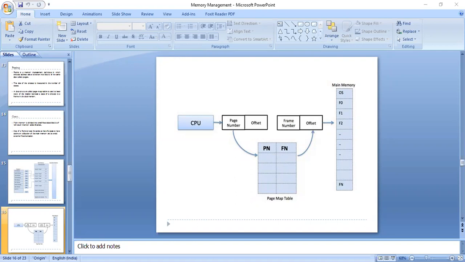When the system allocates a frame to any page, it translates the logical address into a physical address and creates an entry in the page table to be used throughout execution of the program. When a process is to be executed, its corresponding pages are loaded into any available memory frame.